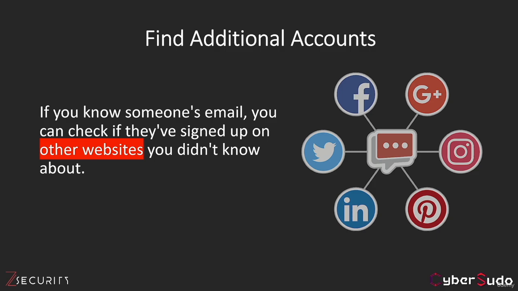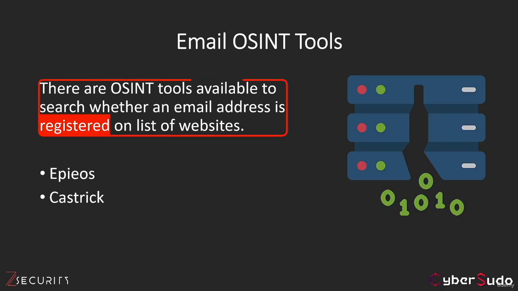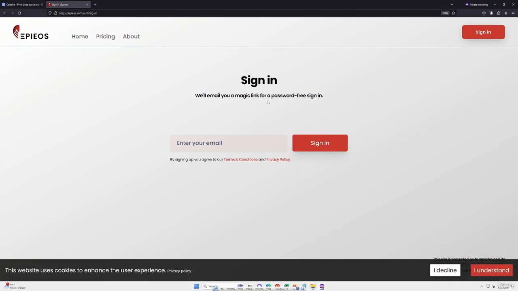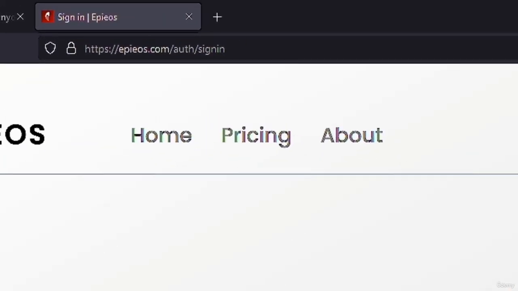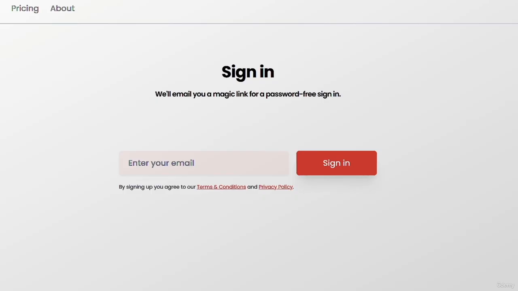So as I said before, there are some awesome tools available to search whether an email address is registered on a certain website. Some of these websites are Epios and Castric. To visit Epios, all you have to do is go to the link in the resources of this lecture, or go to epios.com, then click on sign in and add your email address. Once you click on sign in, you will get a link in your email.